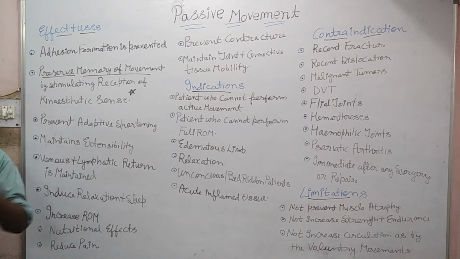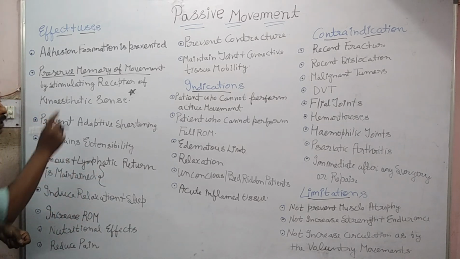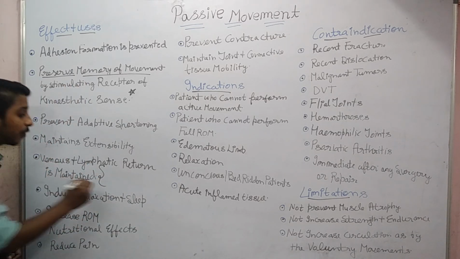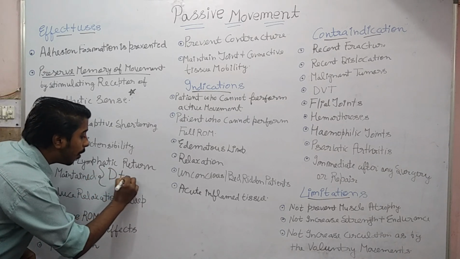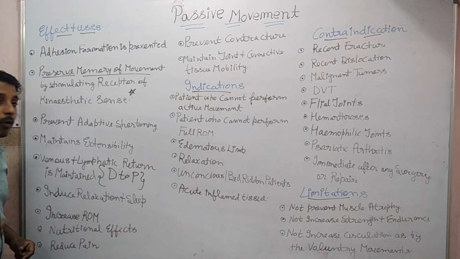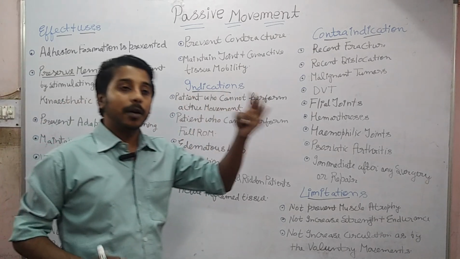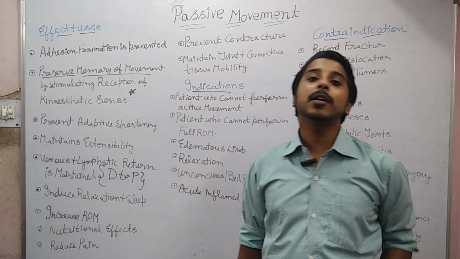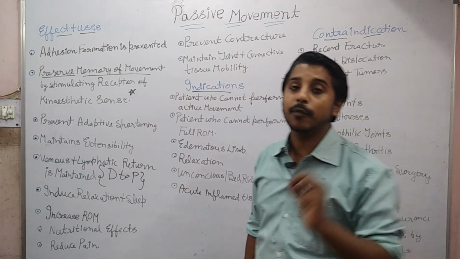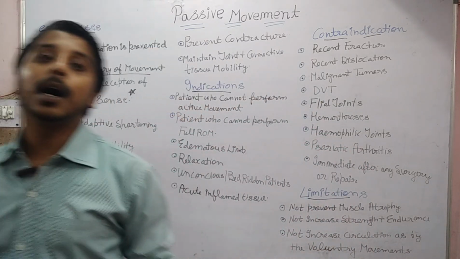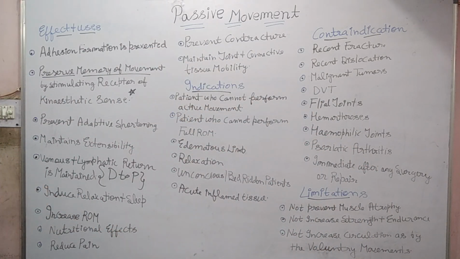Then venous and lymphatic return is maintained. You know the direction or the sequence of mobilization of passive movement. The sequence is from distal to proximal. Why distal to proximal? So as to push, or induce, the movement of the venous as well as lymphatic fluid toward the heart to increase the venous and lymphatic return. Then it induces relaxation and sleep.